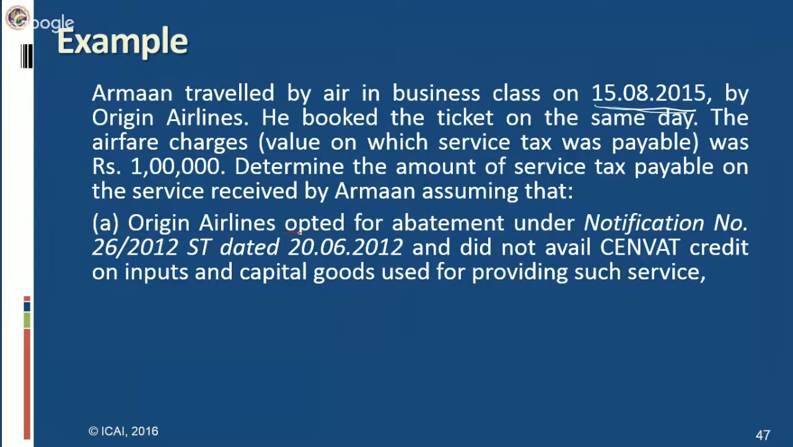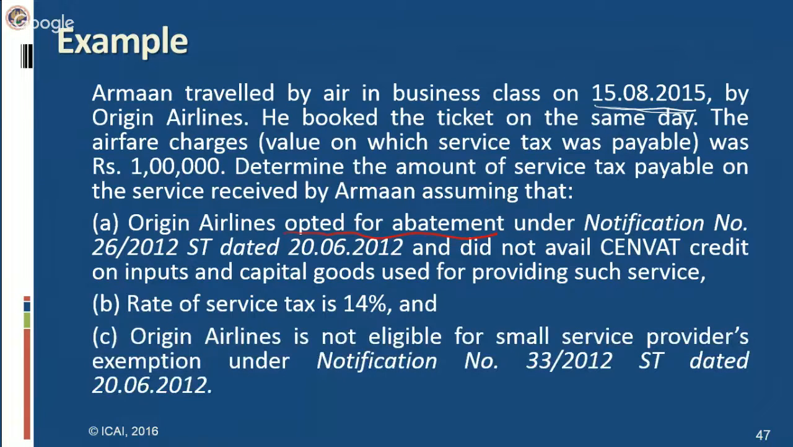One should also note this thing, that this is an option. Abatement is always an option because you are required to fulfill that condition. So it is up to you whether you want to take an abatement or you want to pay the tax and avail the whole entire credit. This abatement thing is an option for the service provider. So in this case, the Origin Airlines has opted for the abatement, and it has not availed credit on inputs and capital goods which are used for providing such service. Rate of service tax is 14%. And the Origin Airlines is not eligible for small service providers exemption under notification number 33 dated 20th June 2012.